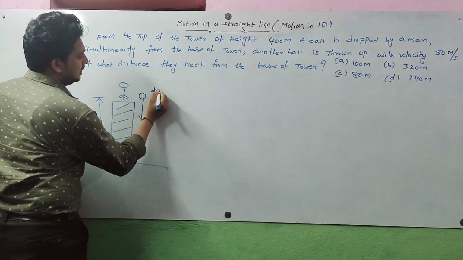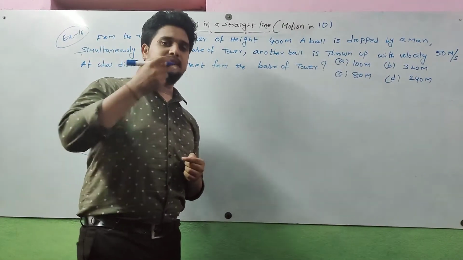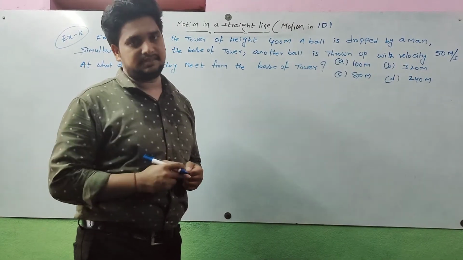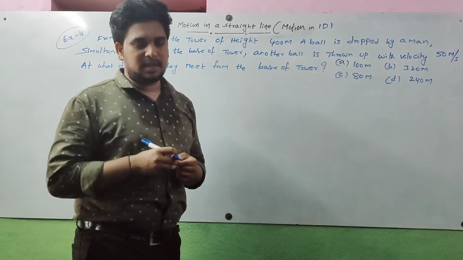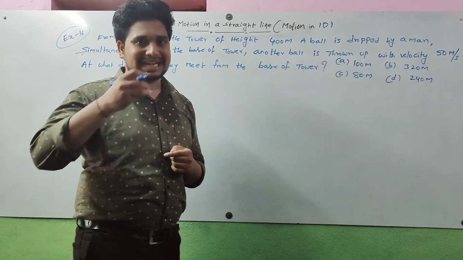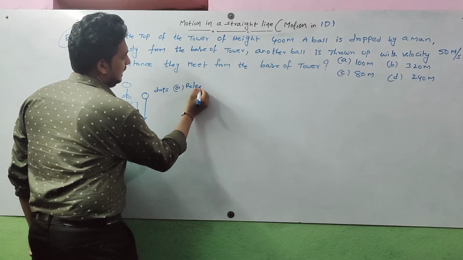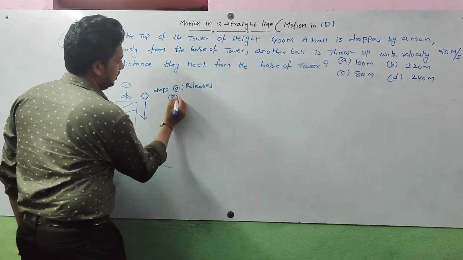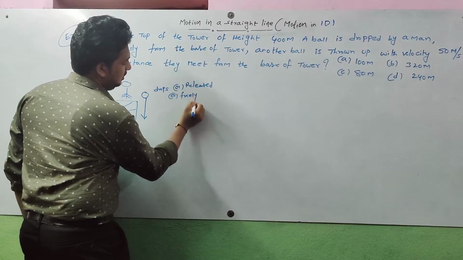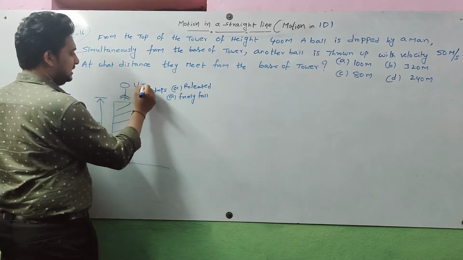Please recapitulate, friends. In the previous lecture, I already discussed: the ball drops, it is freely falling, released, or freely falls. In the freely fall case, the initial velocity of the body is 0.